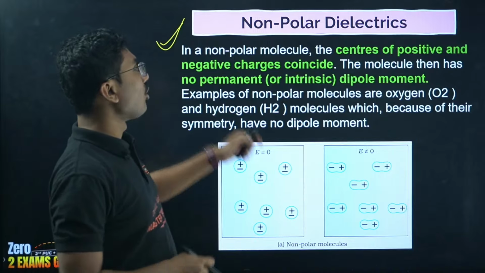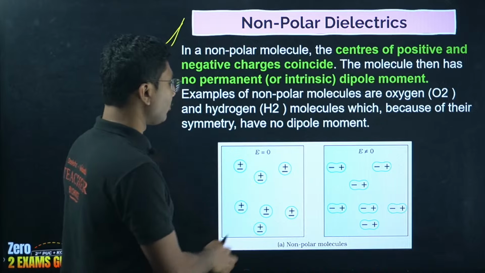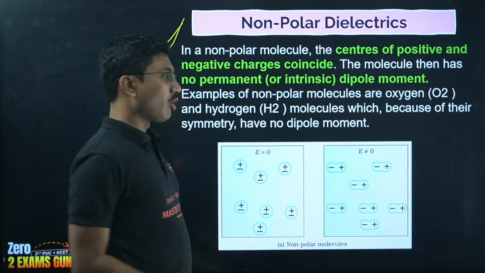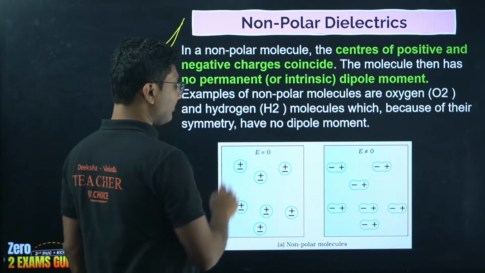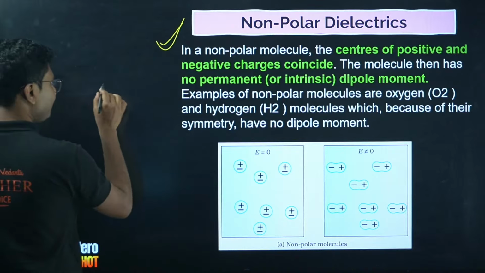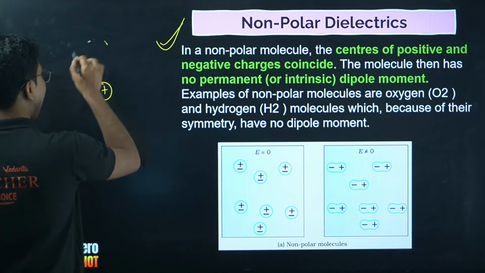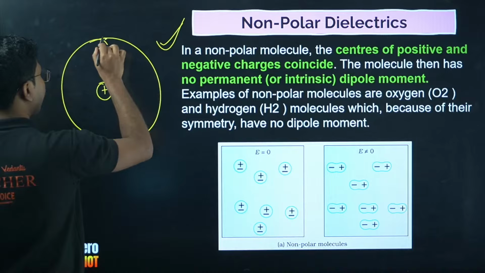In a non-polar molecule, the centers of positive and negative charges coincide. So normally this is called non-polar. Where the centers of positive and negative are coinciding, that means we have an atom, right? Atom has a positive charge at the center, and we have electrons orbiting around it.